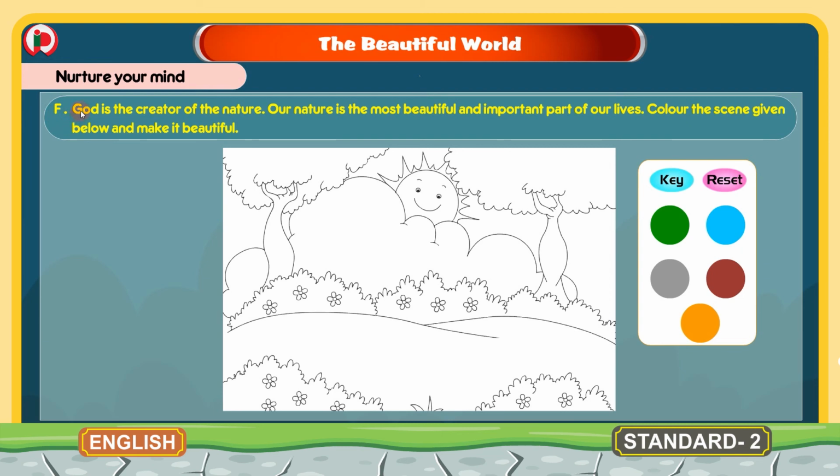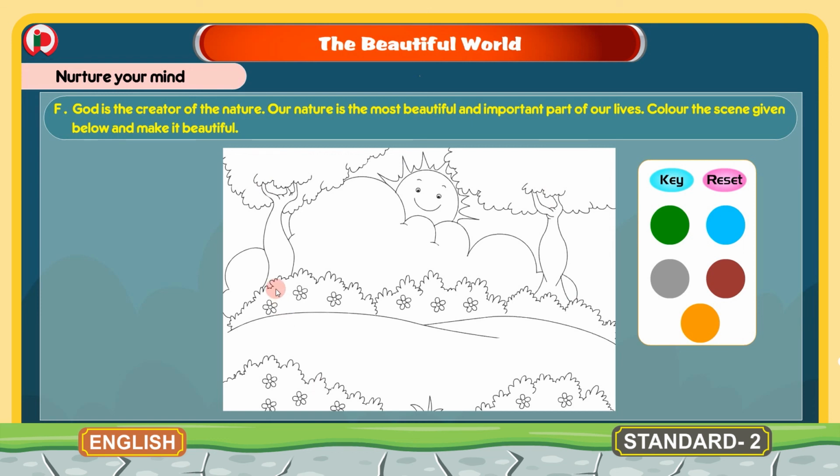F. God is the creator of the nature. Our nature is the most beautiful and important part of our lives. Color the scene given below and make it beautiful. Children, God is the creator of nature. Who created nature?